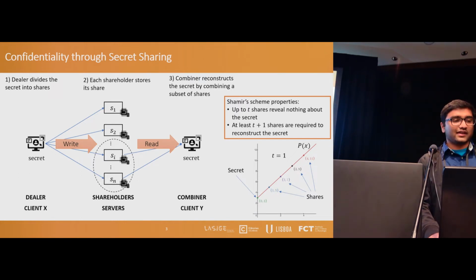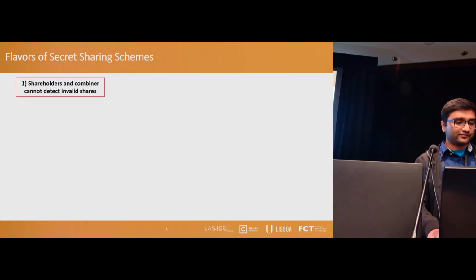And this scheme ensures that revelation of up to t shares reveals nothing about the secret, and to recover the secret, a client can combine at least t plus 1 shares. This way, if t servers are compromised in this model, the availability of the service is not compromised and the confidentiality of the data is maintained.